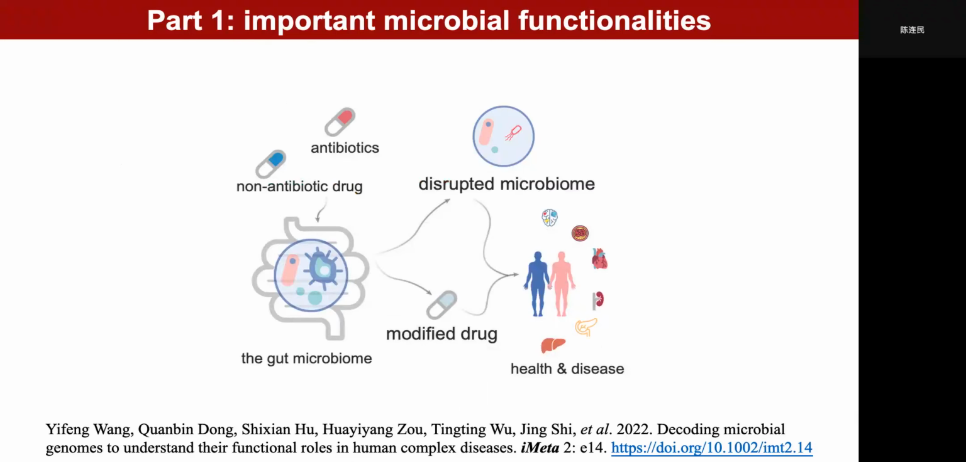Finally, the gut microbiome can also influence human health and disease through bidirectional interaction with drugs. On the one hand, antibiotics can kill most of the gut bacteria that play important roles in maintaining the metabolic health of the host via a series of mechanisms. On the other hand, commonly used non-antibiotic drugs can be influenced by the gut microbiome via enzymatic transformations that change their bioavailability, bioactivity, or toxicity.